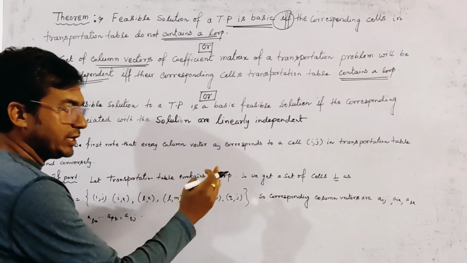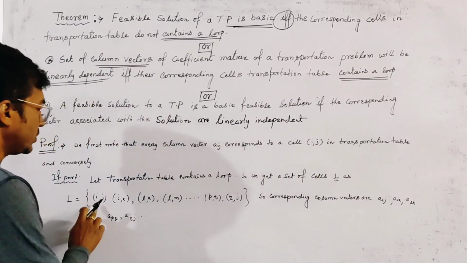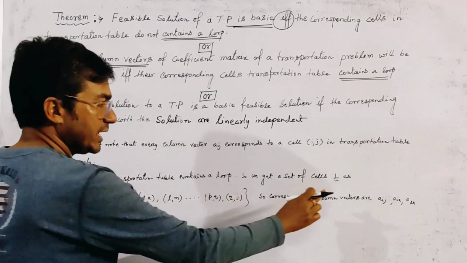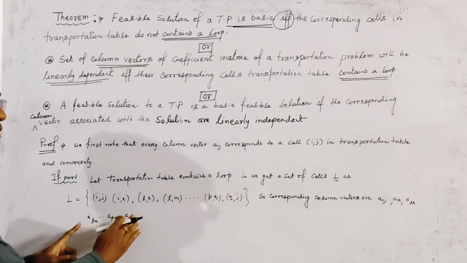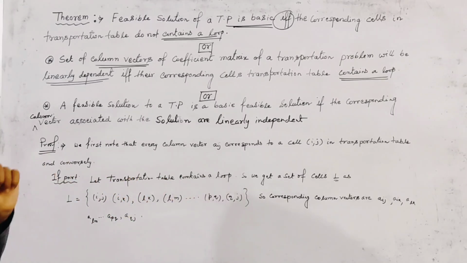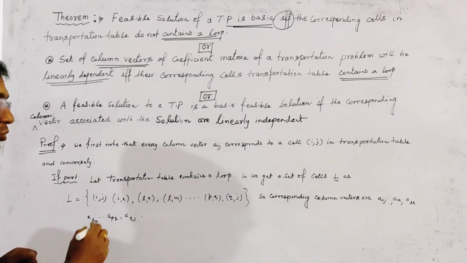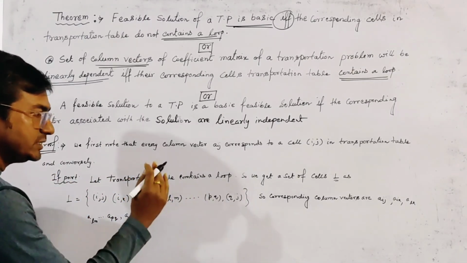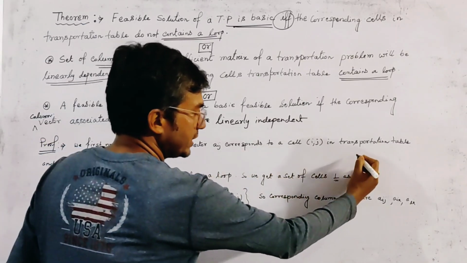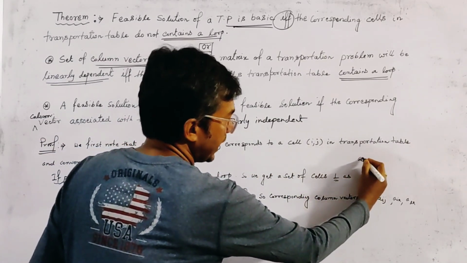So the corresponding column vectors are: the first column vector is Aij, the second is Aik, and so on. We write all the column vectors corresponding to the cells of the loop. Now we know that this column vector can be written in the form, for example, Aij.